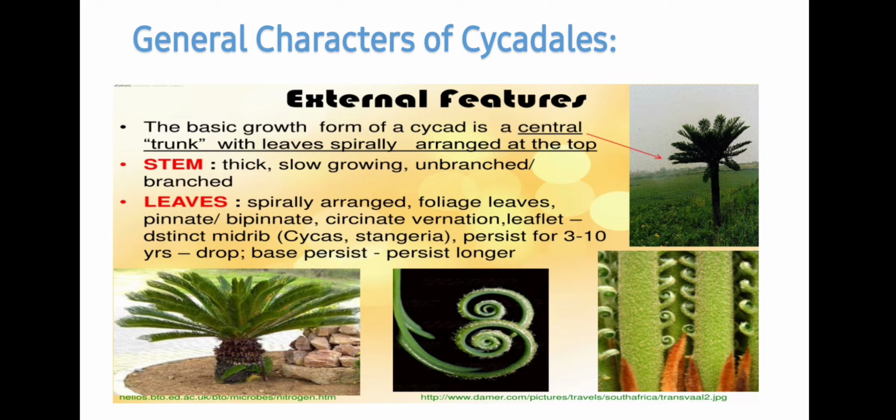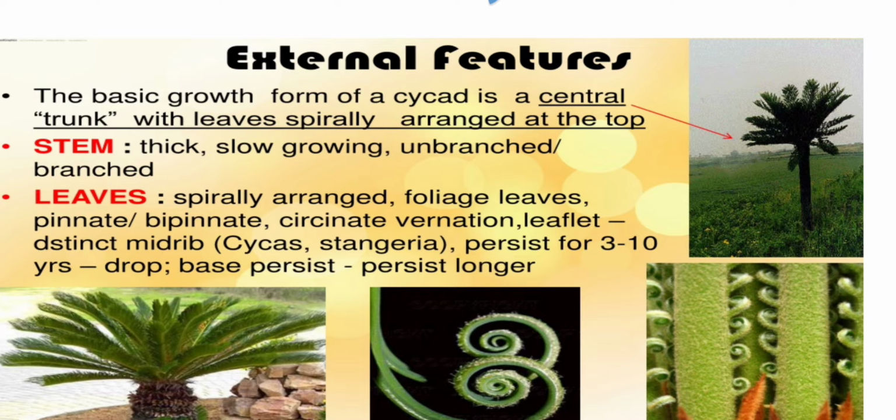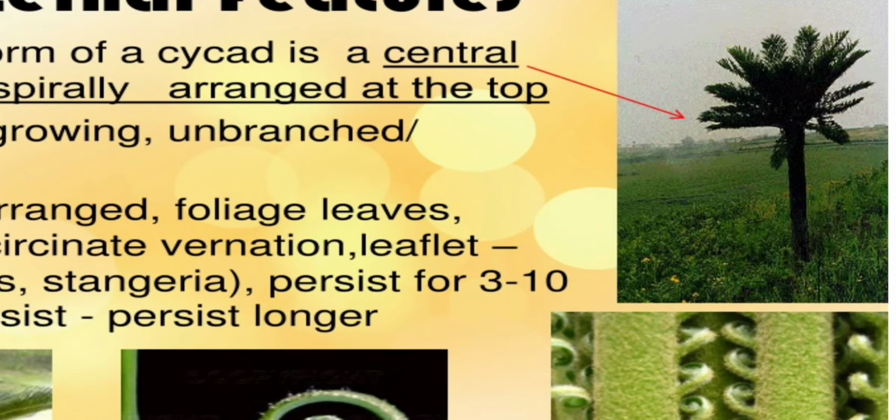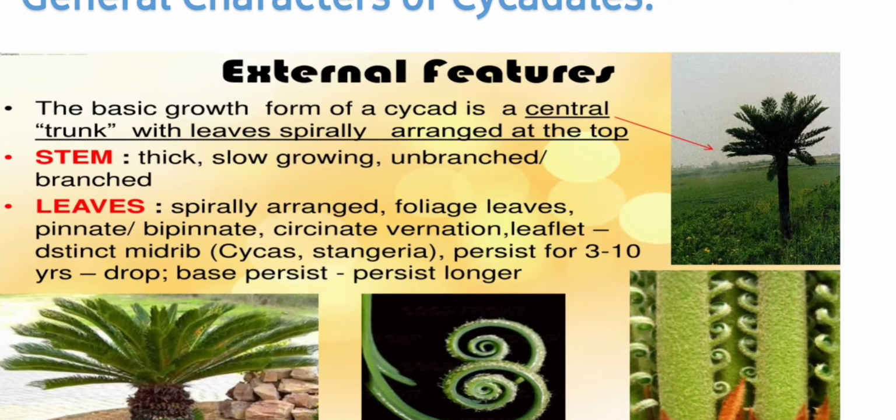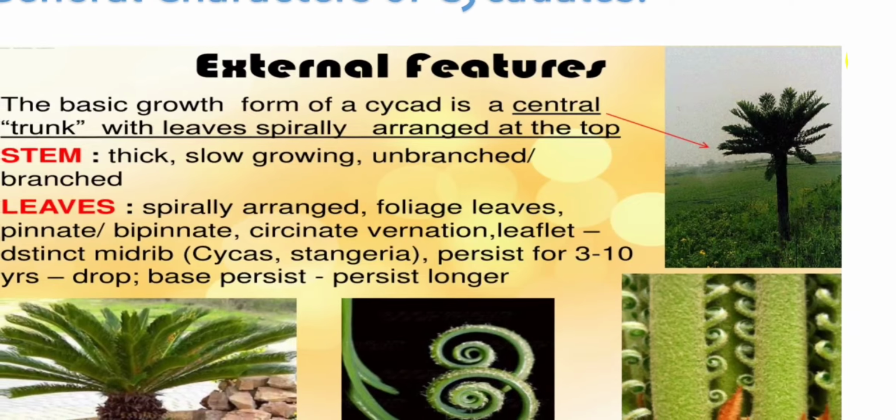Next is general characters of the Cycadales. Students, the basic growth form of a cycad is a central trunk with leaves spirally arranged at the top. Stem is thick, slow growing, unbranched or maybe branched. And this type of arrangement is known as arborescent habit, means there is an unbranched stem and a crown of leaves at its apex, as you can see in this image.